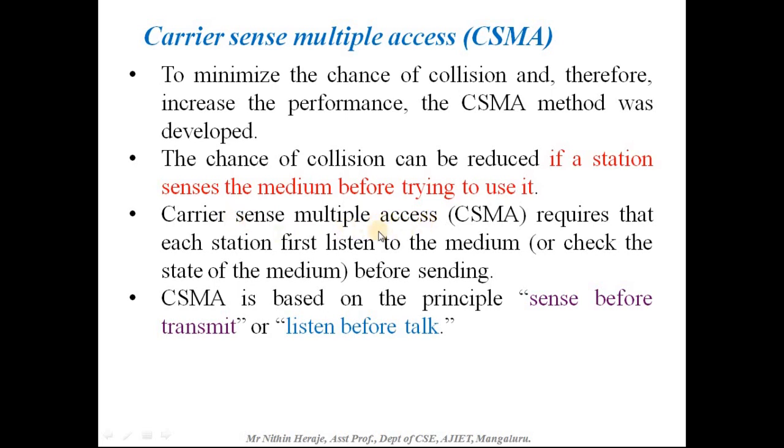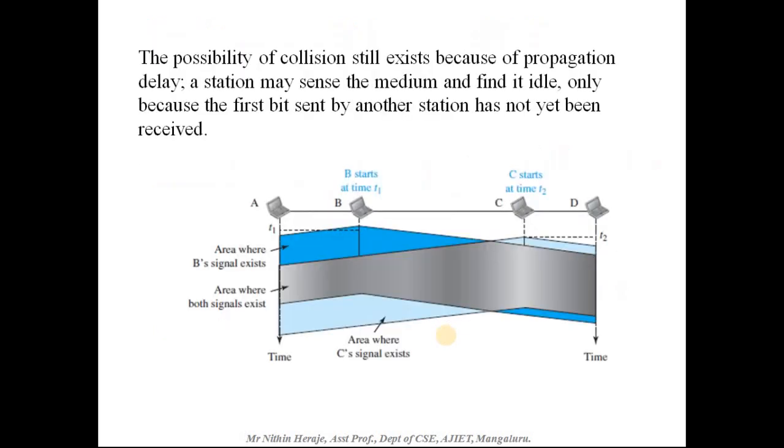Carrier sense multiple access requires that each station first listen to the medium, or check the state of the medium, before sending. So CSMA is based on the principle of sense before transmit, or listen before talk. This is the principle behind CSMA, carrier sense multiple access.